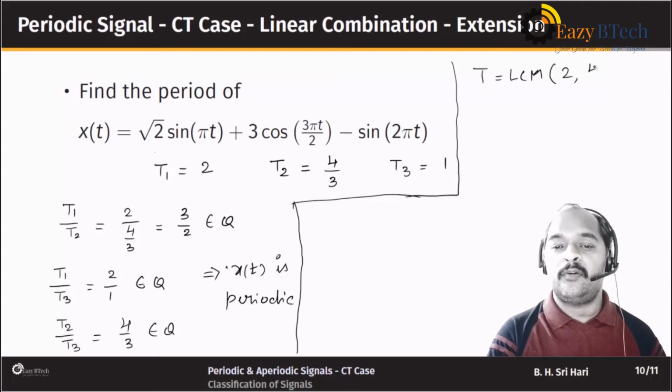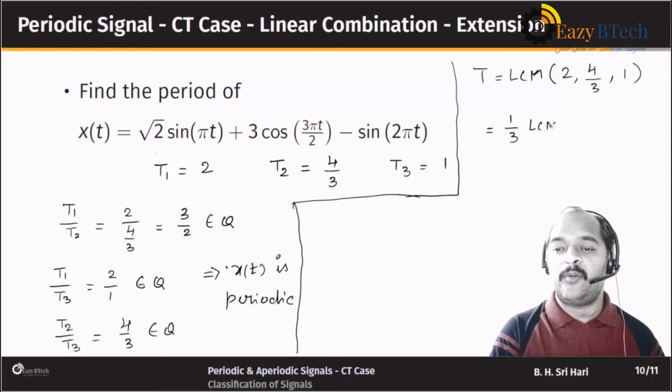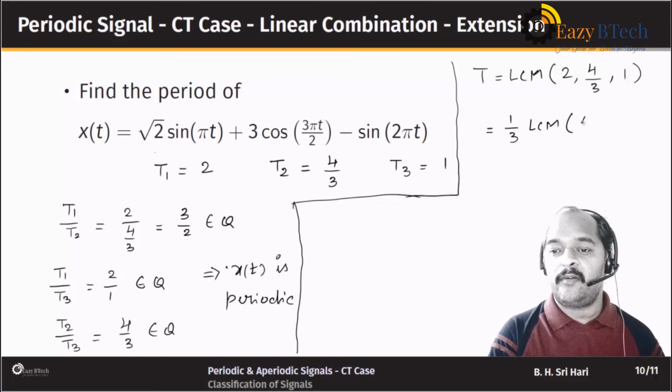T2 which is 4 by 3, and T3 which is 1. So how do you find the LCM? We will try to multiply and divide by 3. I'll take 1 by 3 out, and since the LCM operation is linear, you send 3 inside, so that will be equal to the LCM of 6, 4 and 3.